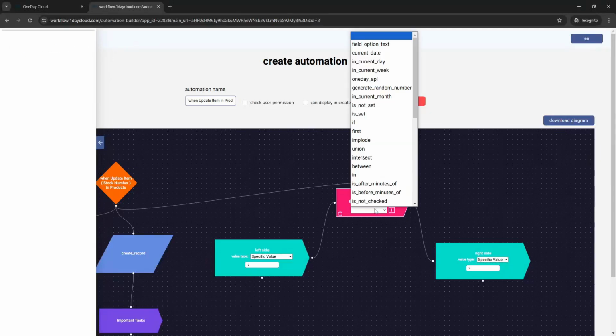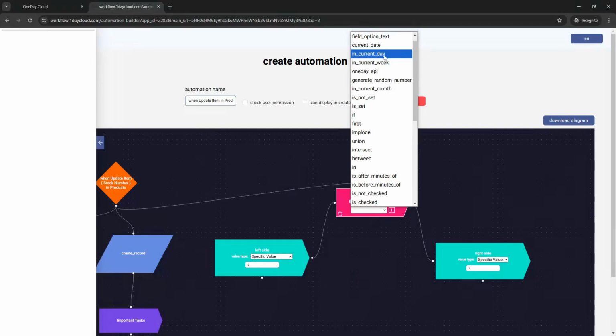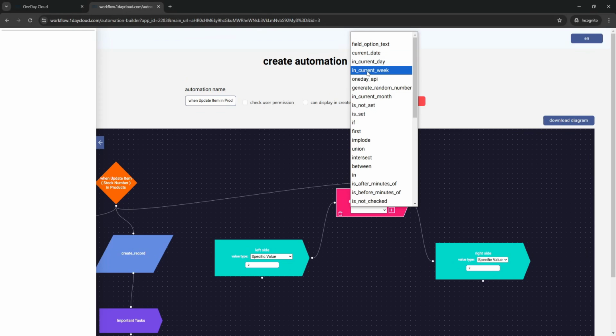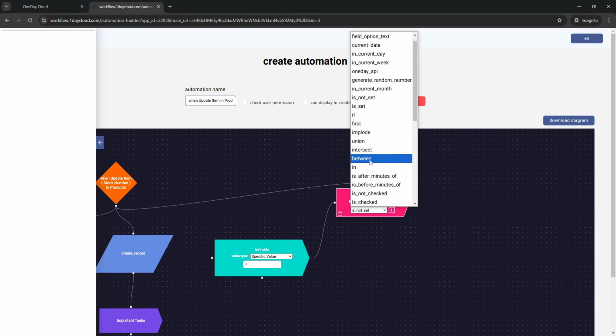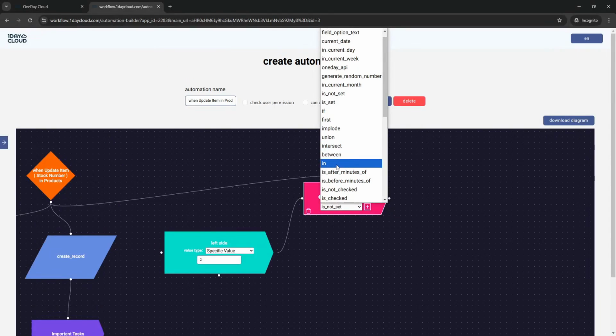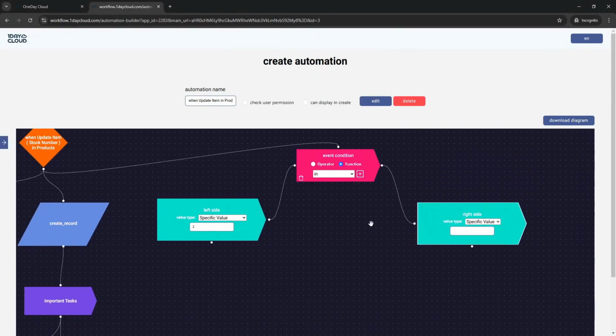For the functions, in current date means you are checking for the current date. In current day means if you have a date field or a date time or a timestamp and you want to check if the value is in the current day. Same for in current week. And is set or is not set, you are checking if there is a value here or not. Between, you can check between two numbers or dates or times. In, you can check if the value is in one of them.